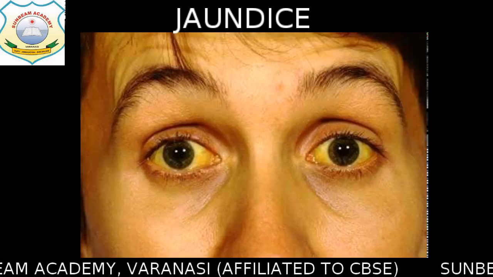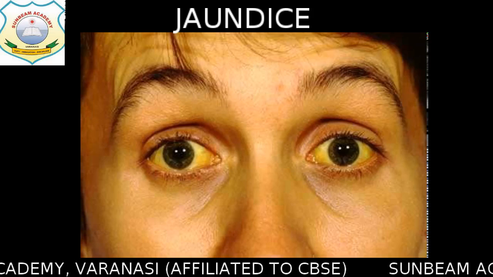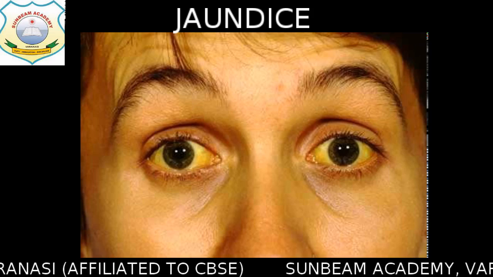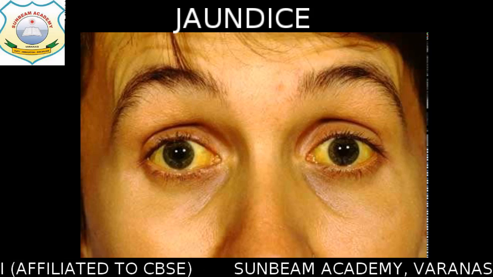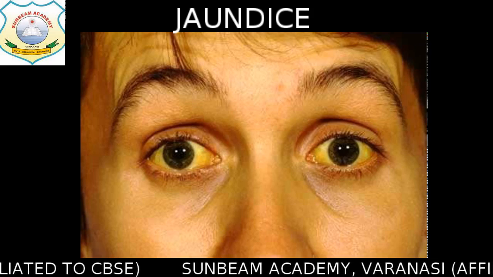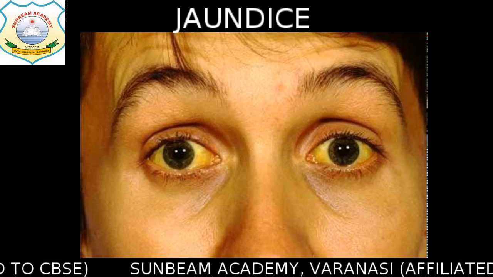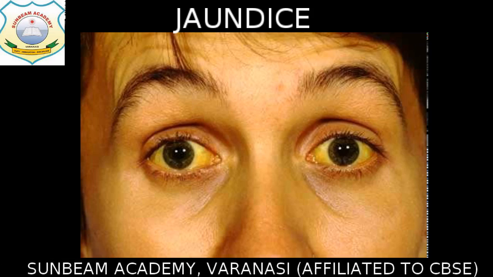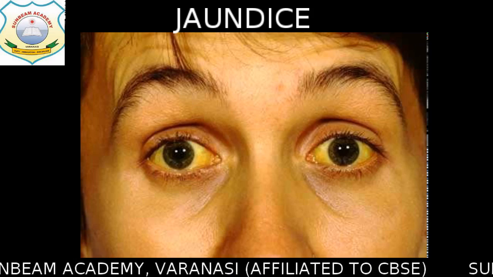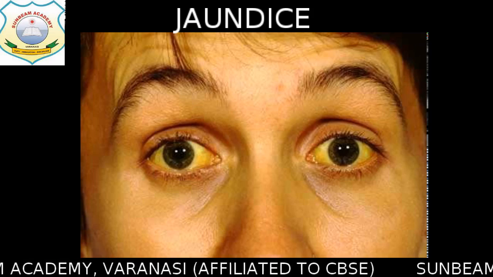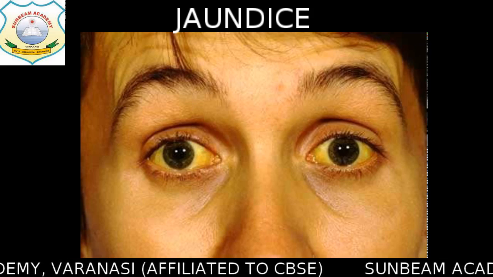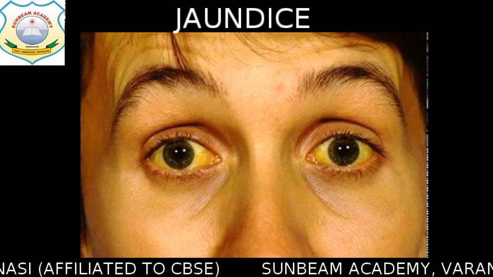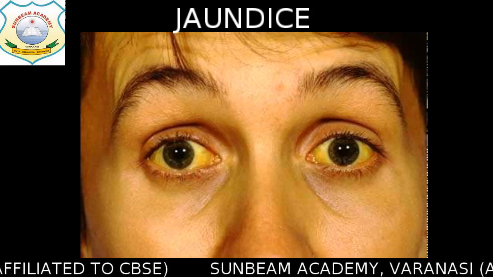If you can see this person, the most important symptom of jaundice is the yellow coloring of the eyes as well as the entire body. The eyes become yellowish, and at the same time the body color also becomes pale yellow. This is often caused by infections in the liver. You will study the liver in higher classes, basically 7th class.